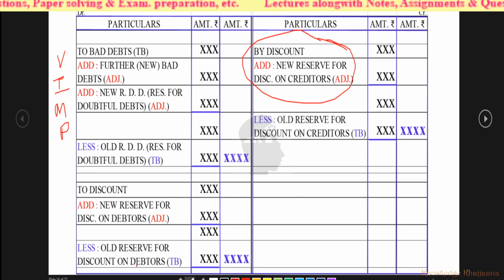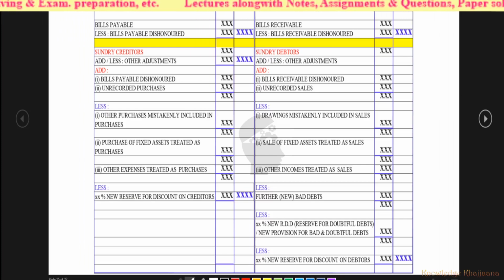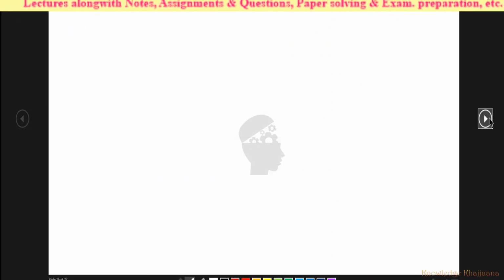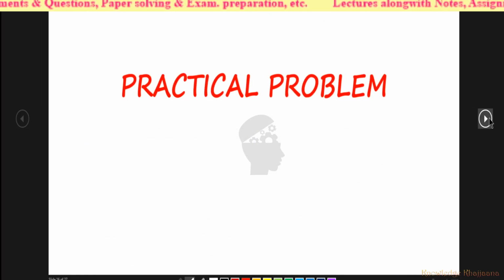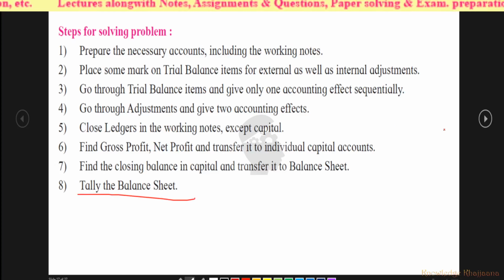Similarly, this also you will require in this practical problem number 3. Similarly, bills receivable, bills payable, bad debts, RDD and discount and reserve for discount on debtors and creditors. See, this also you will require to solve this practical problem number 3. Okay, let's move to the practical problem number 3. See, as per these steps you have to solve the practical problem and your balance sheet must tally.